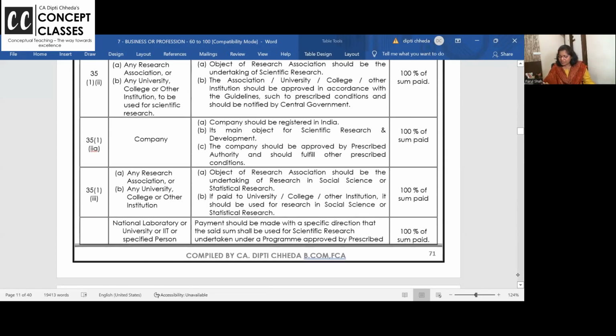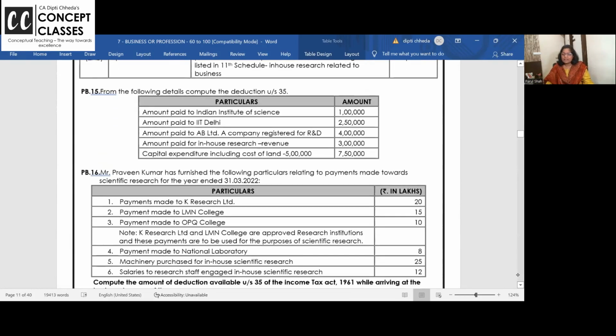Maximum how much is allowed, dear students? 100%. Anyone who has studied earlier, ma'am, earlier you used to get 125, 150, 200% weighted deduction, you don't get that now, right?